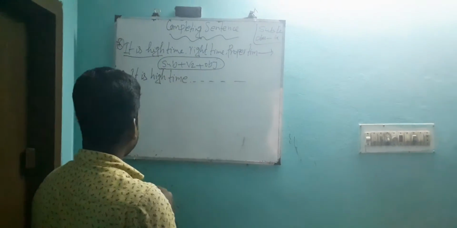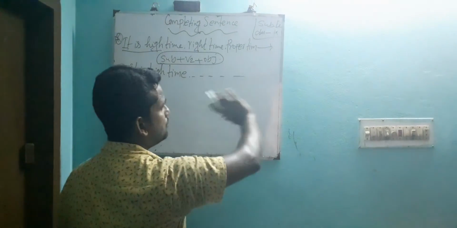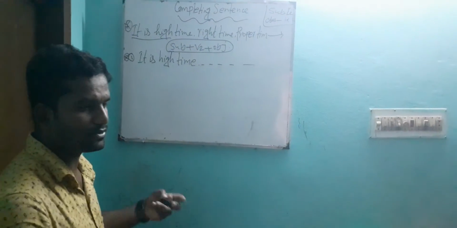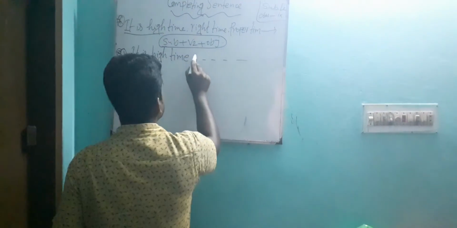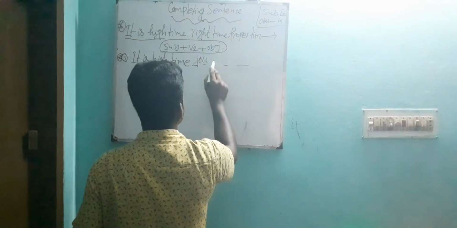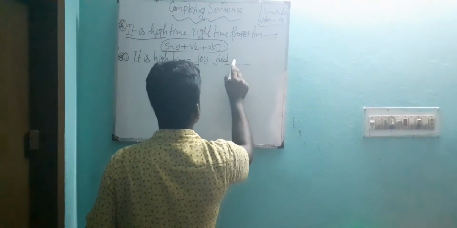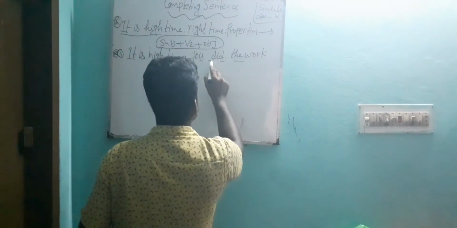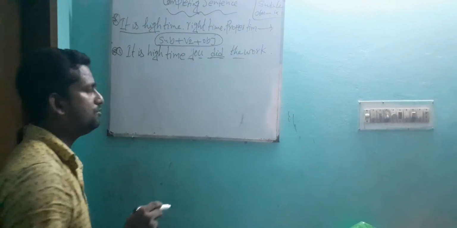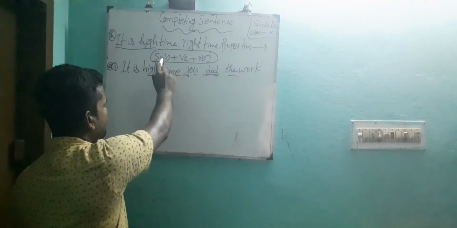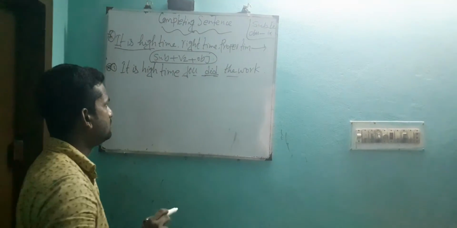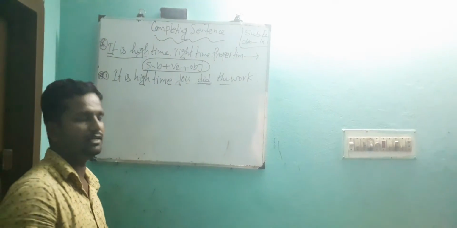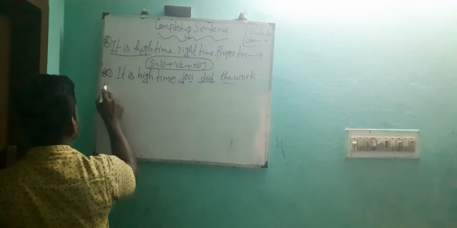This is the example. It is high time. There is no option. In this sentence, there is no subject. You can use any kind of subject here. Suppose I take subject you, verb do, and what is the past form of do? Did. According to the structure, after using subject, you should use past form of verb. So you write down here did. Another example.